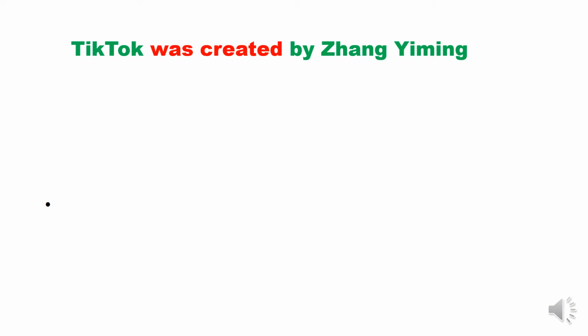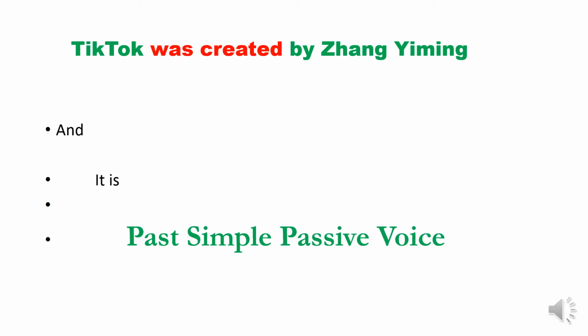You see, this sentence has was, which is the past form of the verb to be, and the verb created, which is the past participle of the verb create. So, if we use the past form of the verb to be and past participle, we get past simple passive voice.